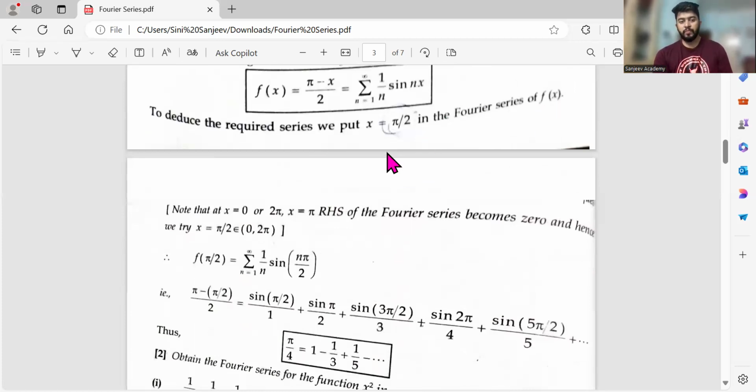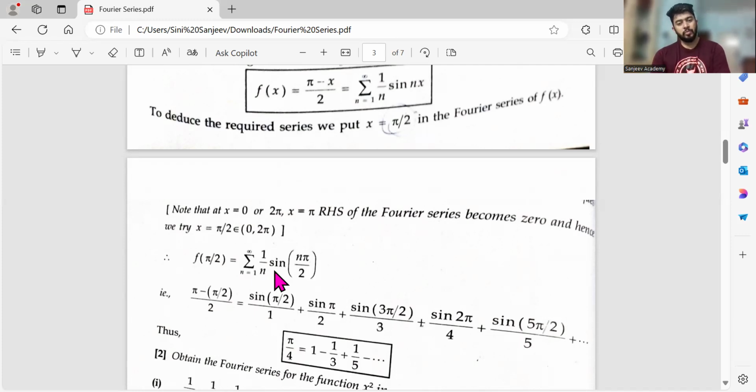Yes, in the Fourier series of f of x, f of pi by 2 is what? Sigma n is equal to 1 to infinity, correct? Sin n pi by 2. The same thing here. So I'll be getting pi by 4. Then the series will follow. N is equal to 1. Sin pi by 2 is what? 1. That's it.